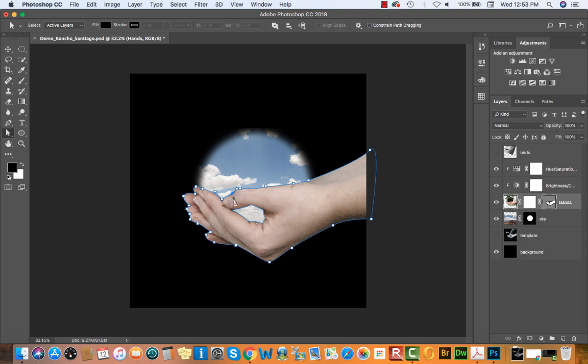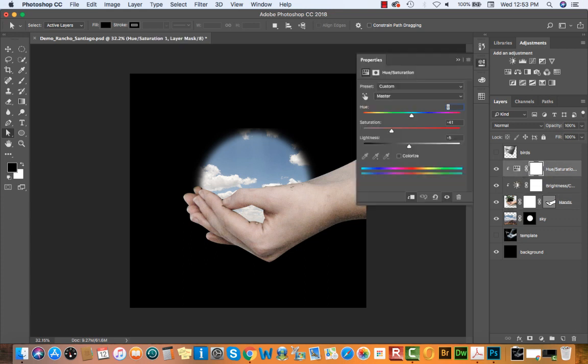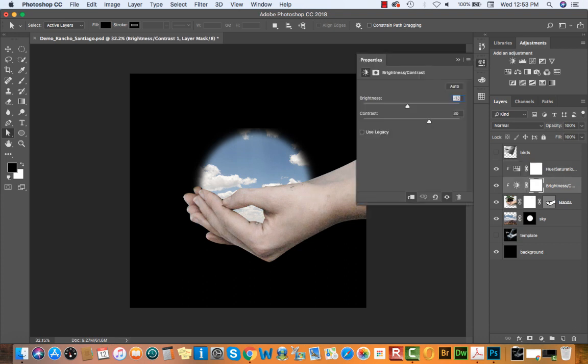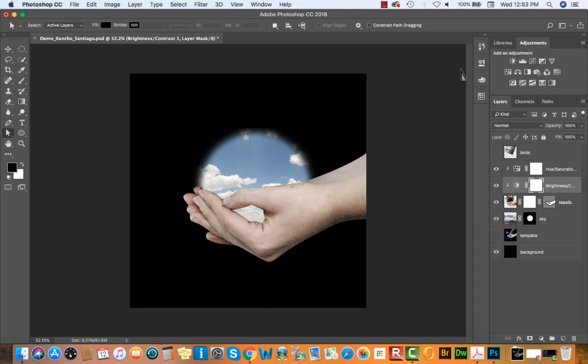And I'm sorry, I'm just going to go in and fix this a little bit because it's bothering me. Okay. Alright, so that's how we're going to adjust this, and you can always go back in and make some more adjustments if you want it to be more black and white. You can desaturate using the hue saturation option. And if you want the shadows to be a little bit heavier, maybe you can increase the contrast using your brightness contrast. Okay, so that looks pretty good. The hands are holding the sky in a way.